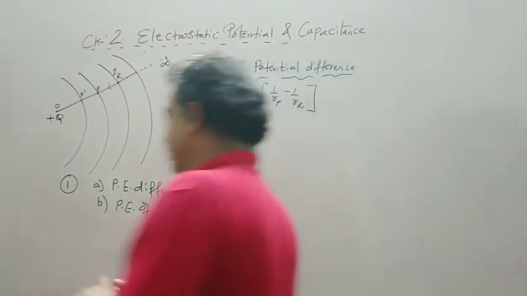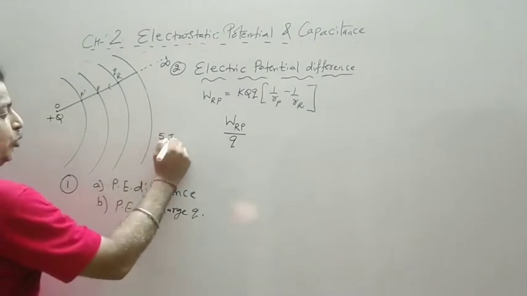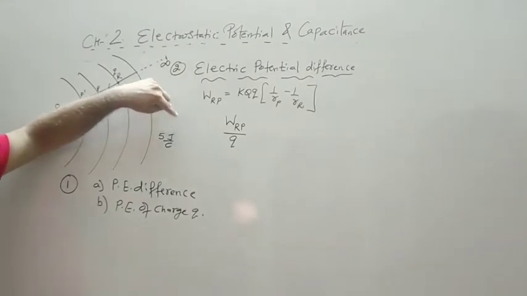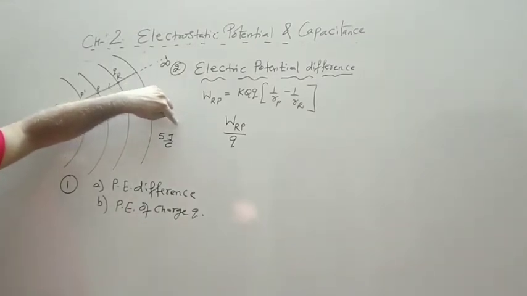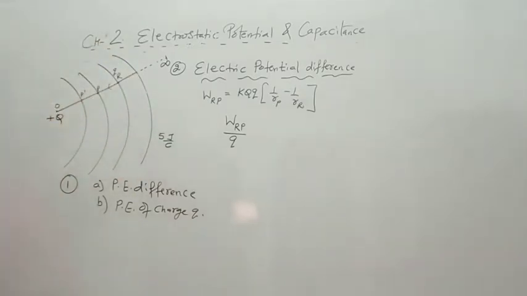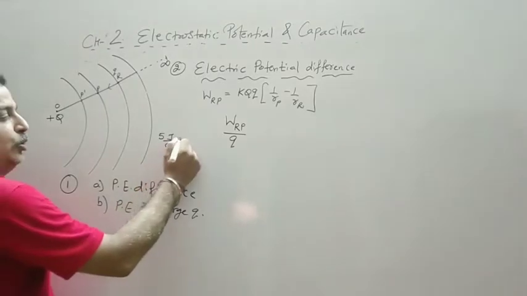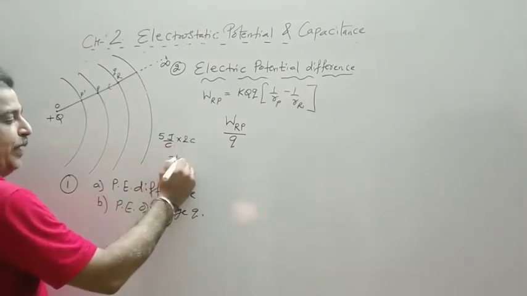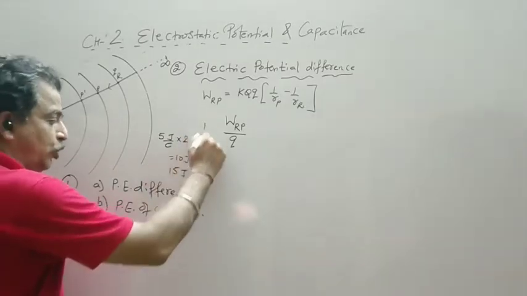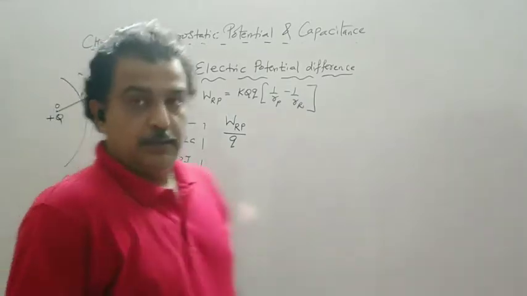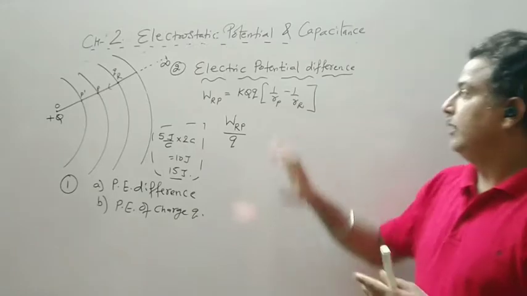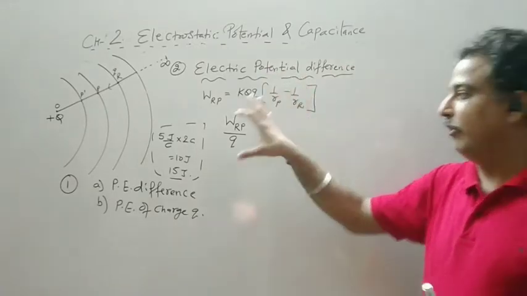Now see, if I write joule per coulomb, I say 5 joule per coulomb. It means 5 joule of energy has to be spent in moving 1 coulomb of charge from R to P. Now if I have to bring 2 coulomb, then I have to spend 10 joule. If I have to bring 3 coulomb, I have to spend 15 joule. So instead of this potential energy difference, we define electric potential difference for 1 coulomb.